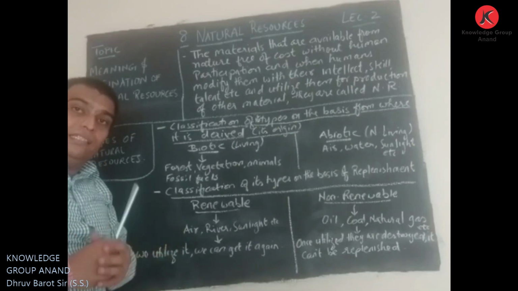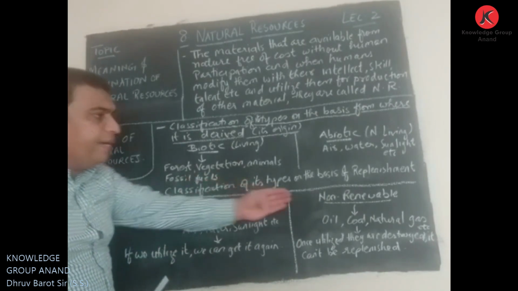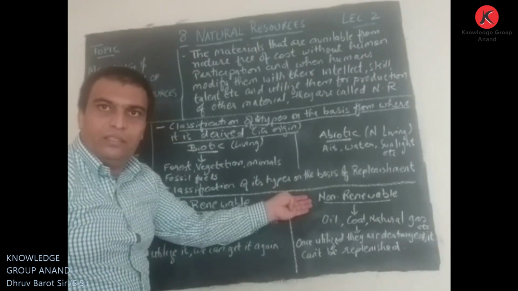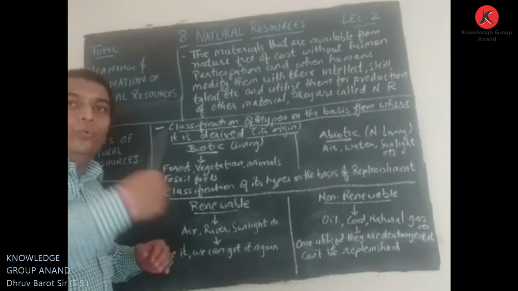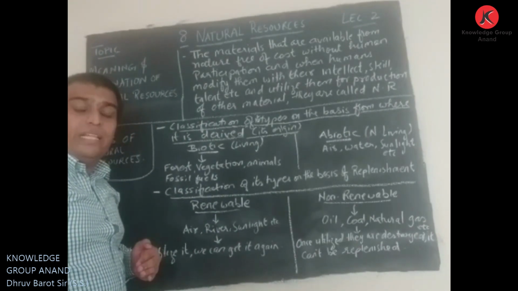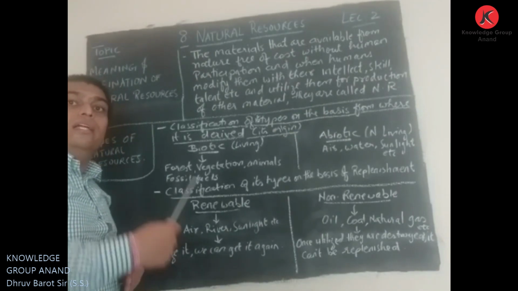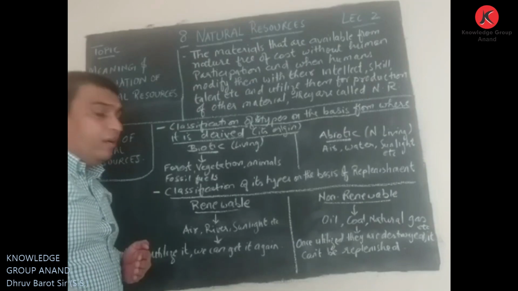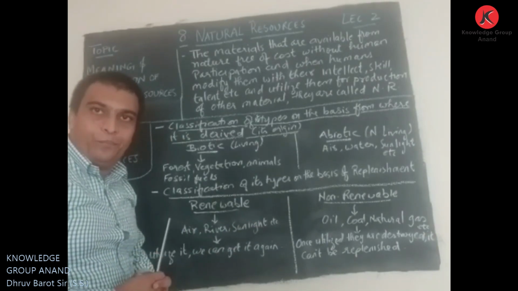Again, it is classified into two types: renewable resources and non-renewable resources. From the name itself we can understand: renew, we are renewing it, that material can be obtained again, that is called renewable. Non-renewable cannot be obtained again.